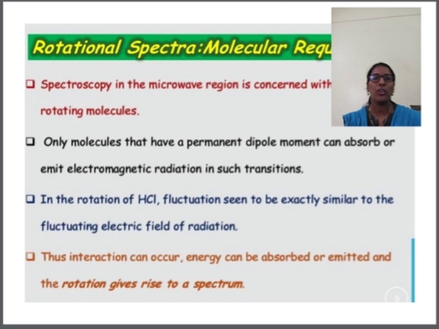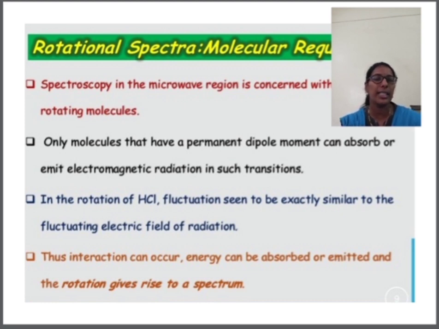So microwave spectroscopy is studied in the microwave region, and it is related to the rotation of molecules. Only molecules that have a permanent dipole moment can absorb or emit electromagnetic radiation in such kinds of transitions. In the rotation of HCl, the fluctuations are seen to be exactly similar to the fluctuating electric field of radiation. Thus the interaction can occur and energy can be absorbed or emitted, and the rotation gives rise to a spectrum.